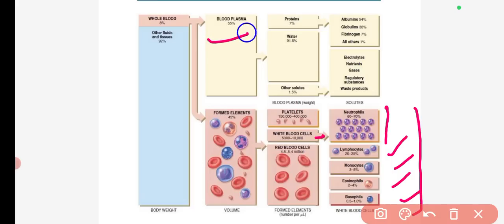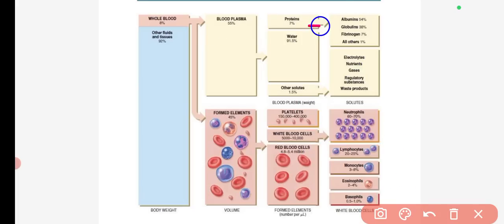Then if we move to the blood plasma, it is composed of proteins, water, and other solutes. The proteins make up 7% of the blood plasma. These proteins are albumins, globulins, fibrinogen, and others. Albumin is the most abundantly present in the blood plasma.